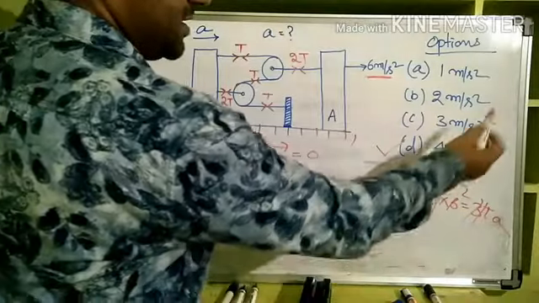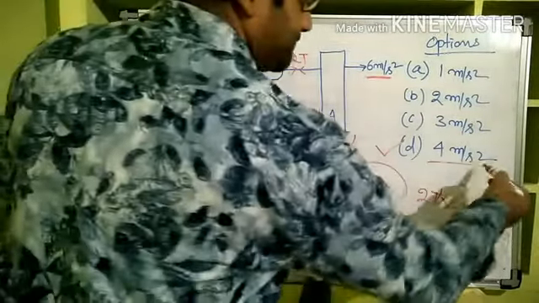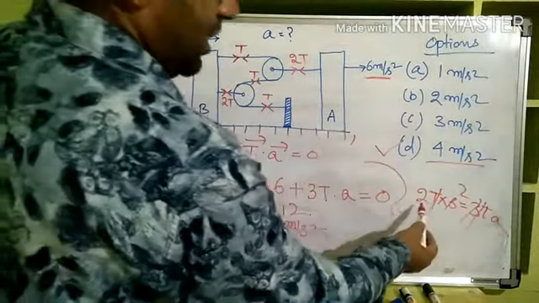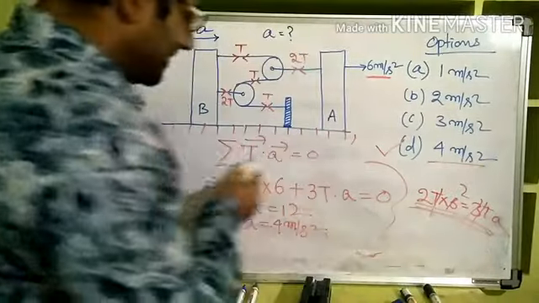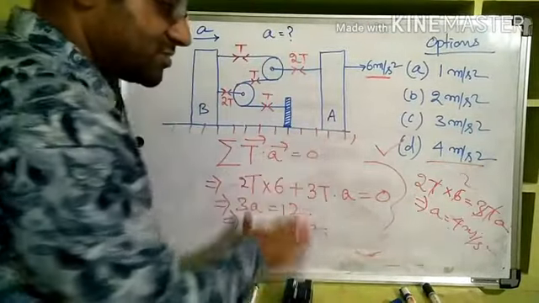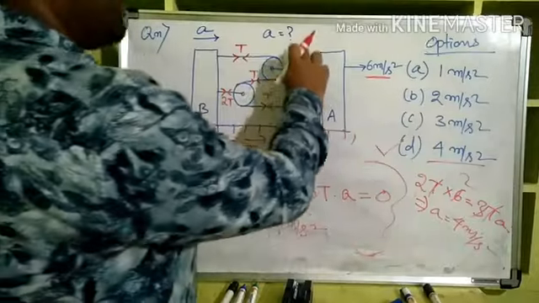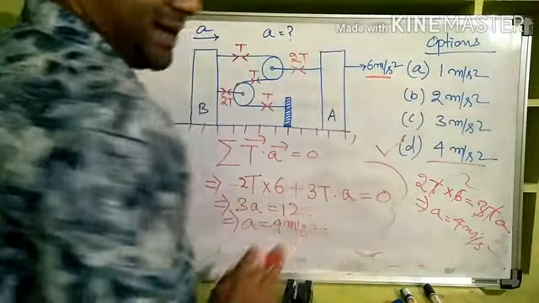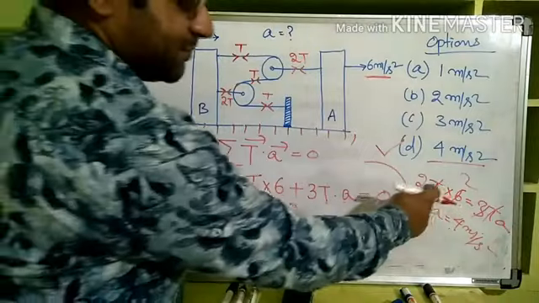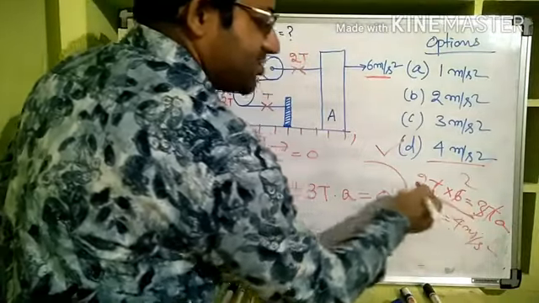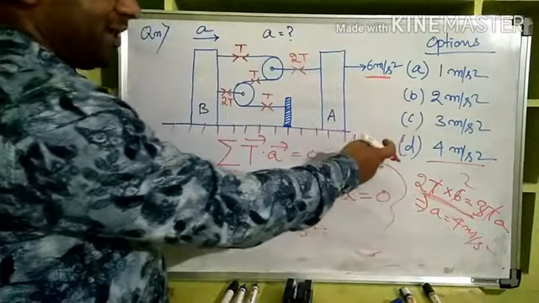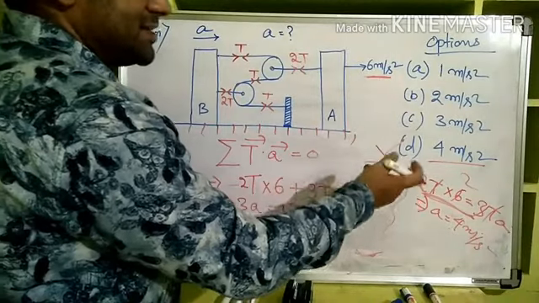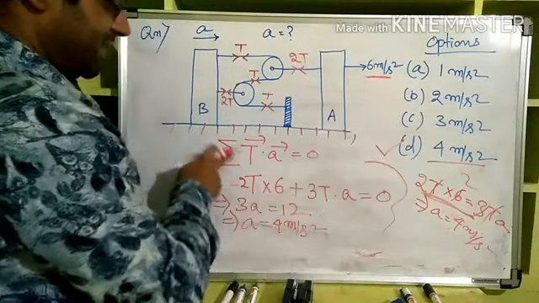Just you saw this and you got the answer, right? Now the thing is, where did this come from? This is nothing but this only, the sum equal to 0. These equations we need not put. Just what we did, 2T into 6 is equal to 3T into A. From there, A we got directly. So where did this brilliant trick come from? This makes our job so simple that immediately we can get the answer. But this trick comes from this only.